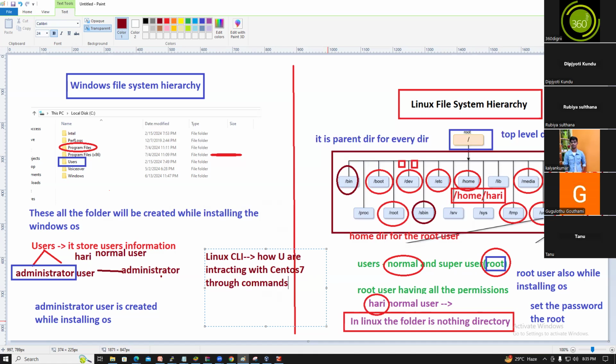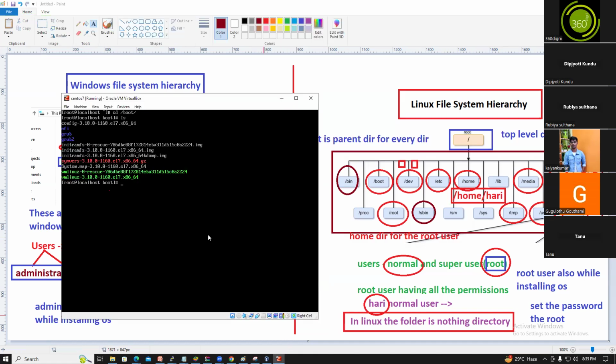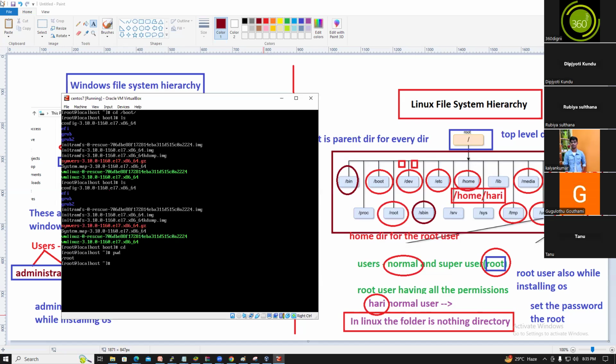The commands will be located under /bin and /sbin. Whatever commands you are executing, like ls, cd, pwd, all these commands are available under /bin and /sbin.